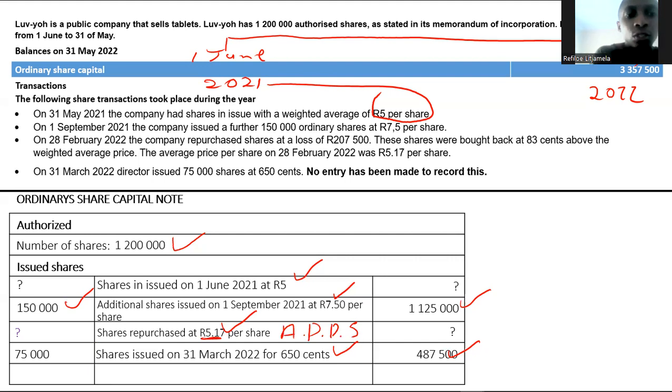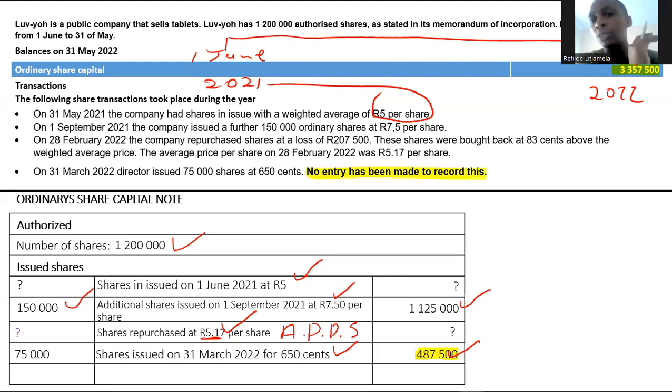Oh, I just need to emphasize this as well, where they said for these shares that were repurchased, which gave us a share capital of this much. This amount is not in there. Why is it not in there? It's because they said that entry was not recorded.